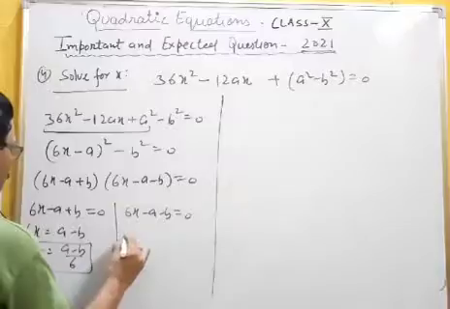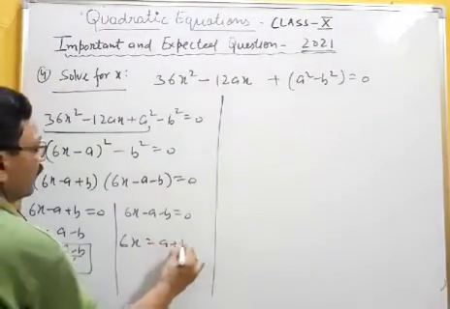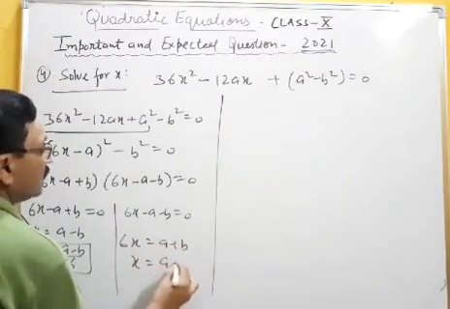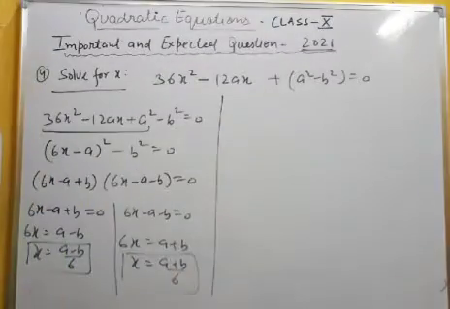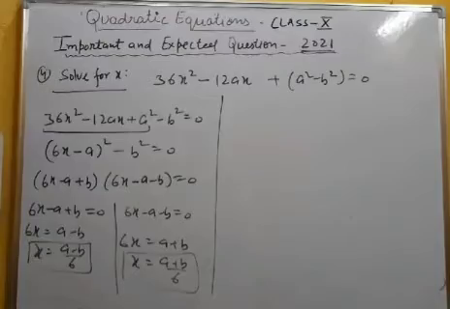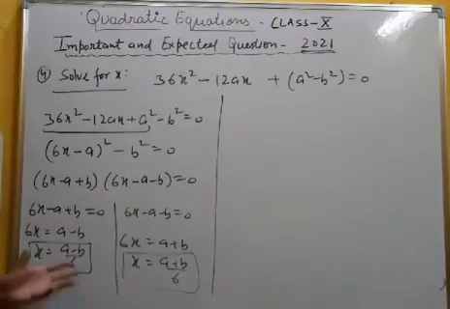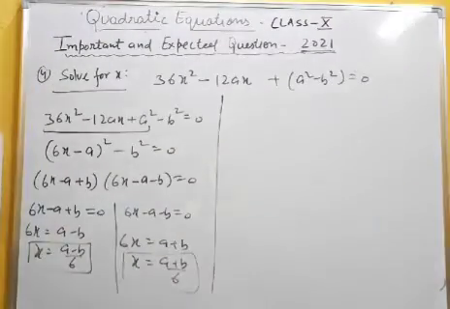Solve 6x minus a minus b equal to 0, 6x equal to a plus b, x equal to a plus b upon 6. So these are the two answers. I have not used any formula, simply I factorized it and got the answers. Okay, first you note it down.